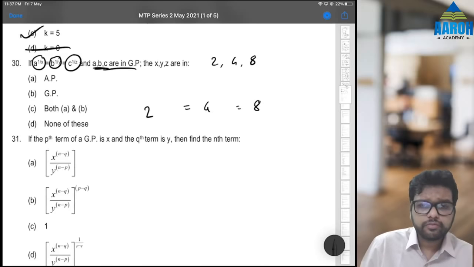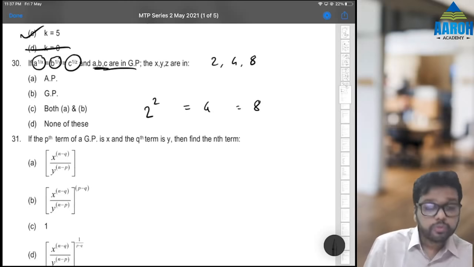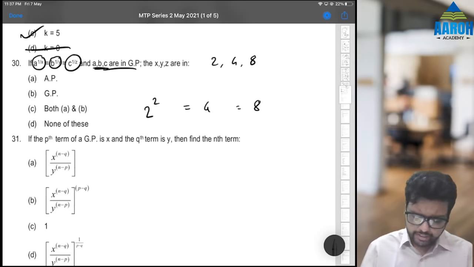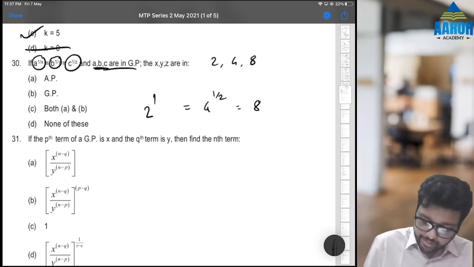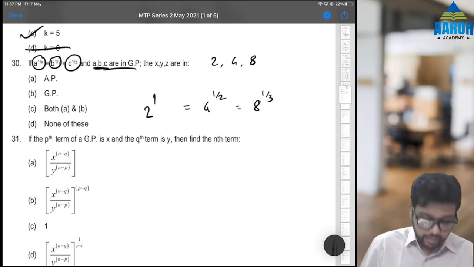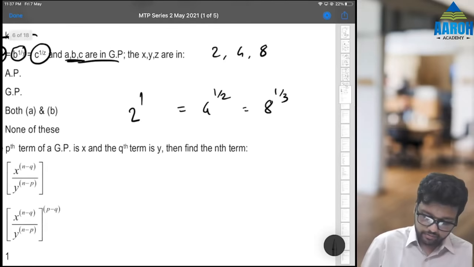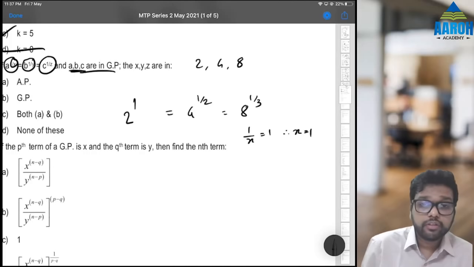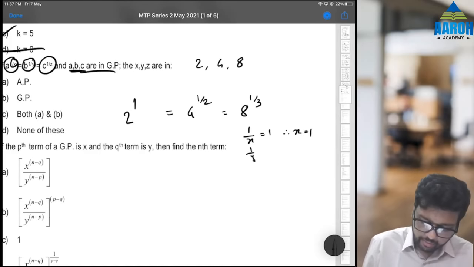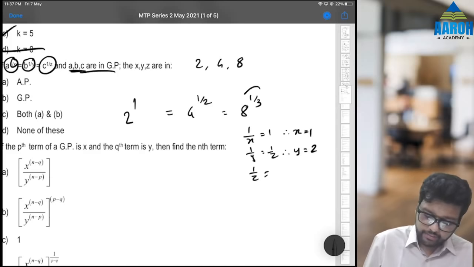Concentrate. We know that 2 raised to 2 is 4, right? Or we can just say 2 raised to 1 is 2. That is simpler. 4 raised to half is 2, and 8 raised to 1/3 is 2, right? That means, see, this power was 1 by x, so 1 by x is equal to 1, that means x is equal to 1. B's power was 1 by y, that means 1 by y is half, that means y is equal to 2. 1 by z is 1 by 3, that means z is equal to 3.